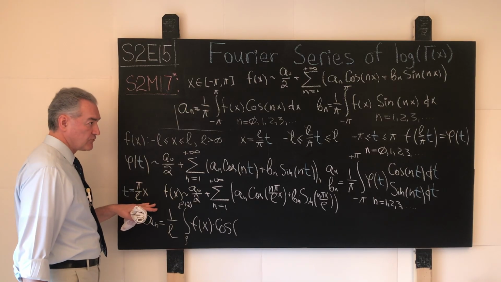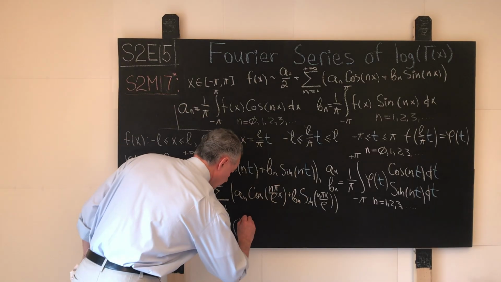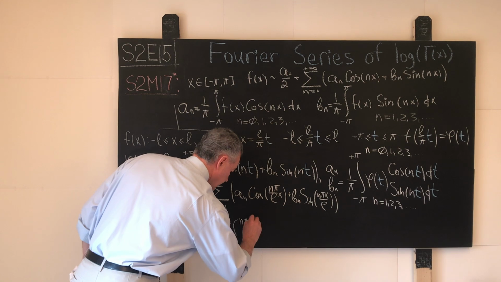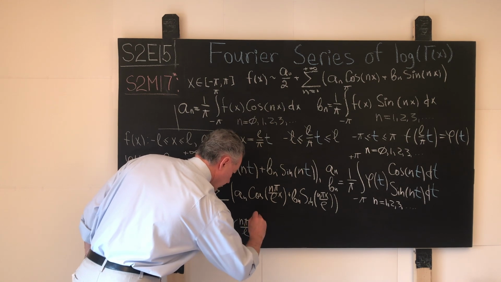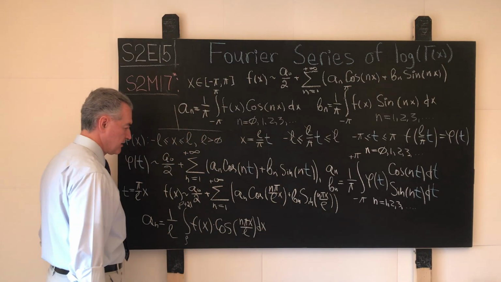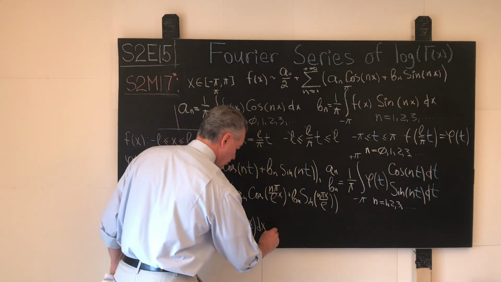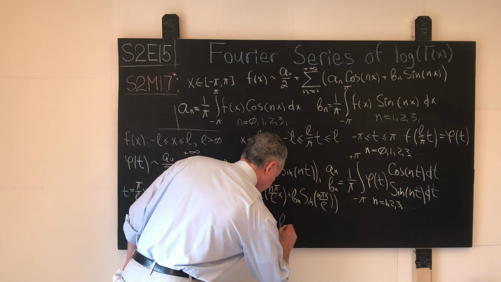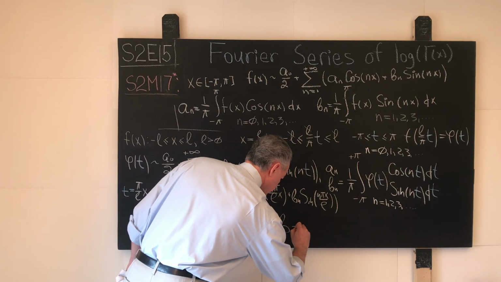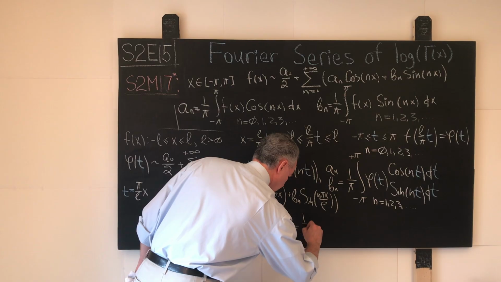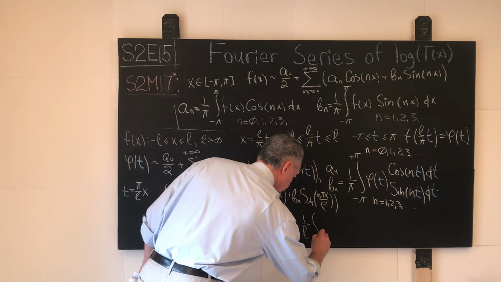So what do we have over here? We have n pi x over L dx,